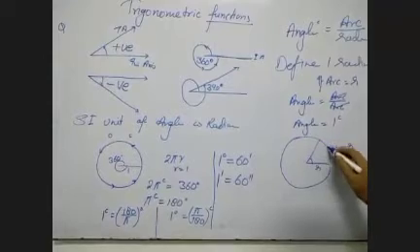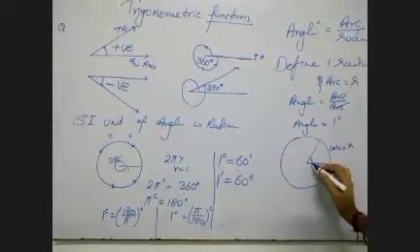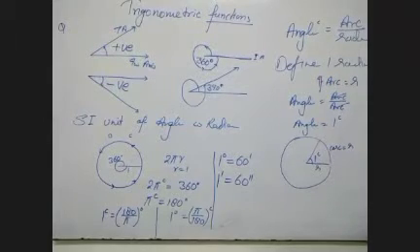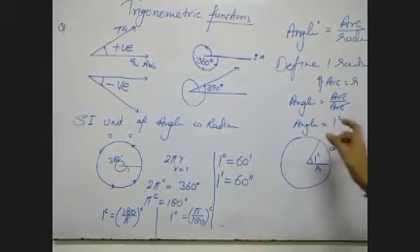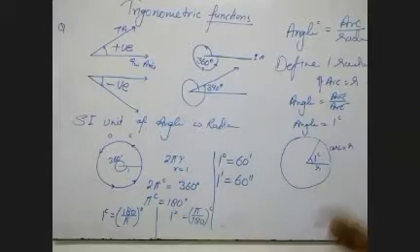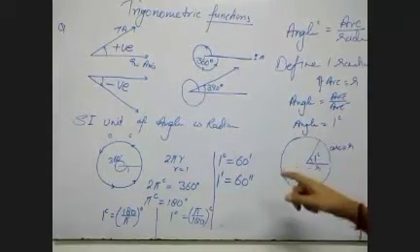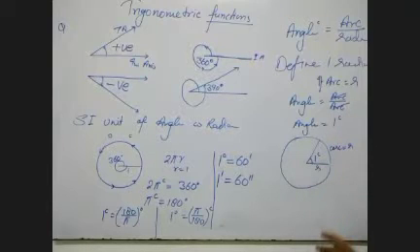The angle made by the arc which is equal to the radius at the center is 1 radian. So 1 radian angle can be defined as the angle which is made at the center of the circle by the arc of length equal to the radius.